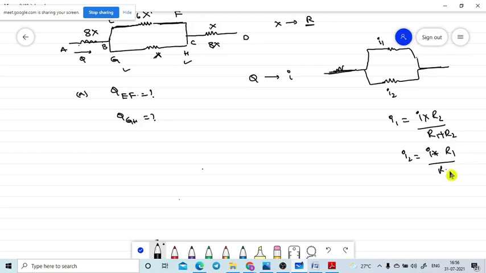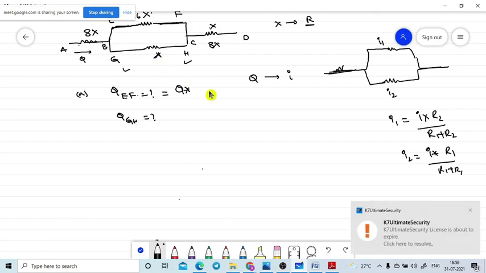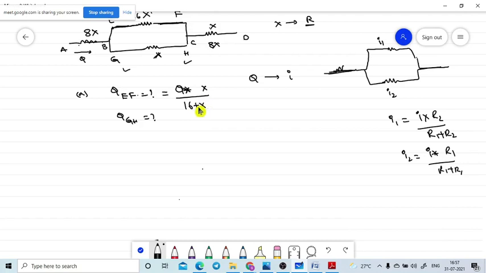Now with the help of this, I is nothing but Q only. That is, Q is equal to total Q into X divided by 16x plus 1x, that is equal to 17x. X is cancelled, that is equal to Q divided by 17. Sir, 16x is the resistance? That's why I wrote it, ma.